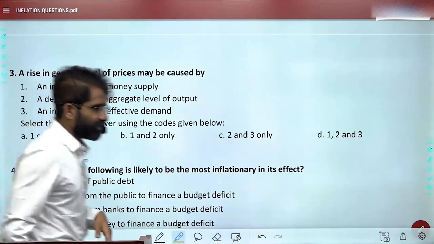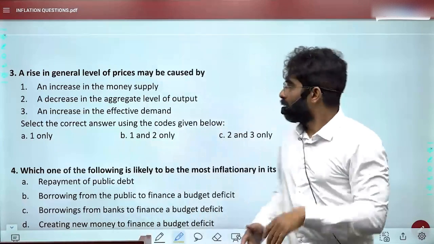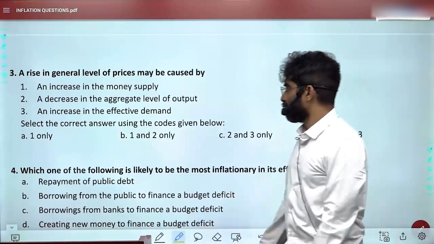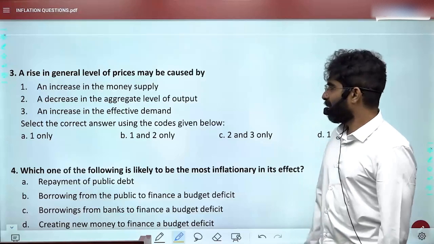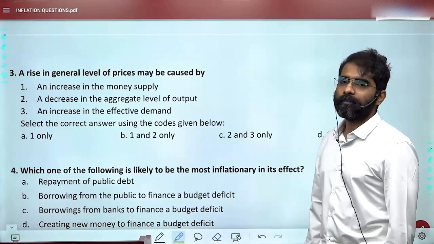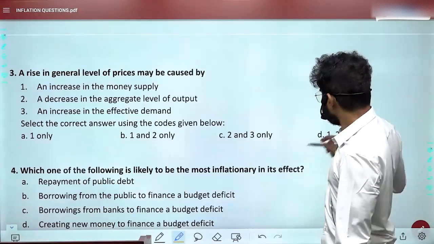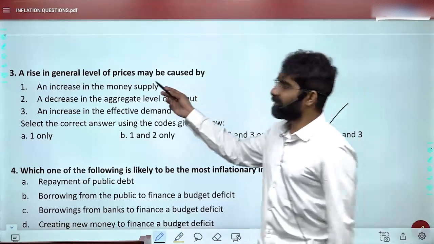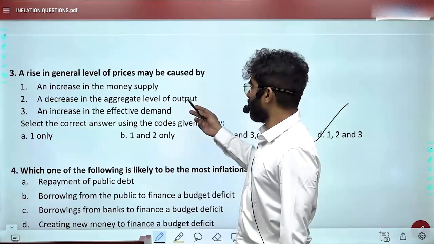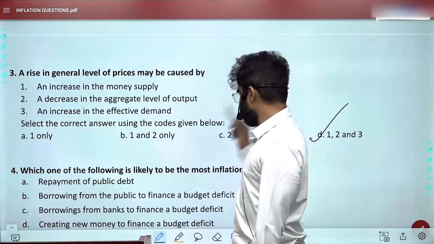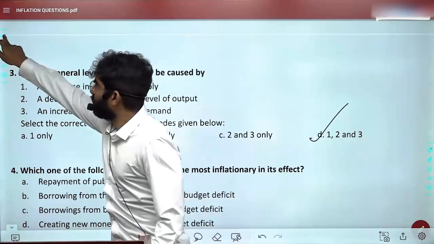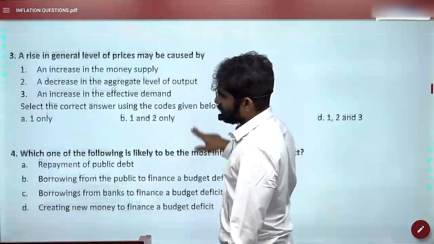What about the third question? Okay, increase in money supply, demand pull inflation, increase in aggregate level of output; decrease in level of output, supply side; increase in demand. Yes, all the three will increase inflation. Basic concept. Okay, so there's not much of a tension here.